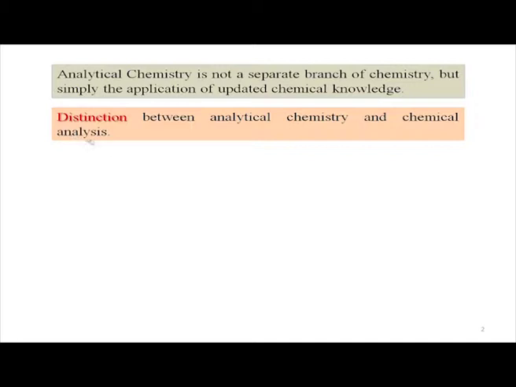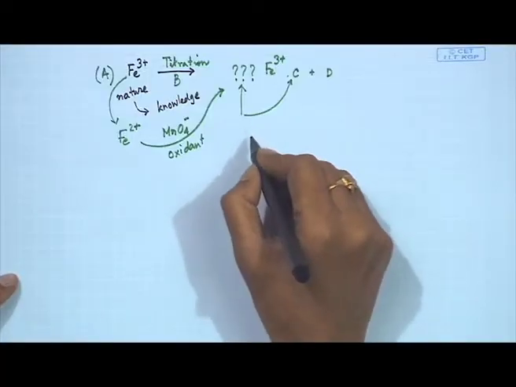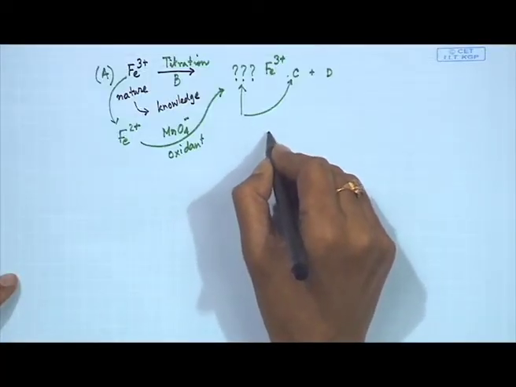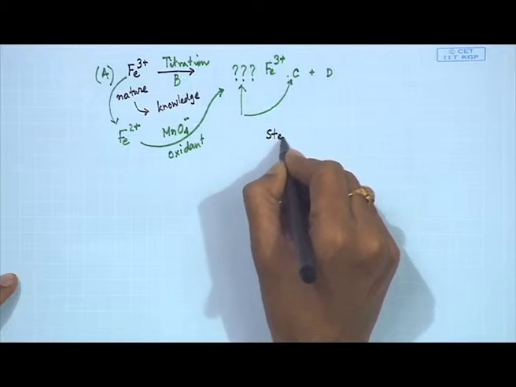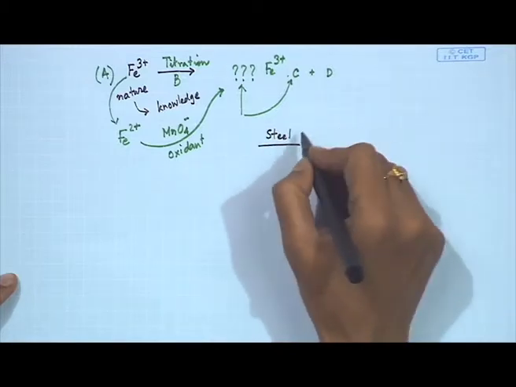So, there must be some distinction, as we were talking in our previous class also, between what is analytical chemistry and what is chemical analysis. What we are talking about just now is routine analysis, where a particular chemist is analyzing the corresponding steel sample which is being produced in a company.